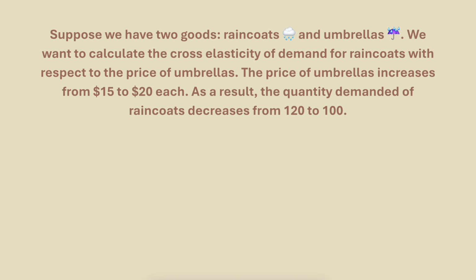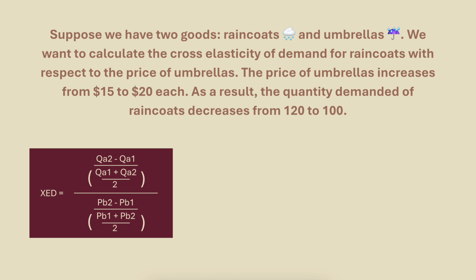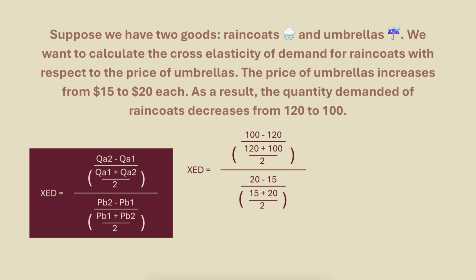Here we have numbers rather than percentages, so we need to use the midpoint method. The new quantity of raincoats is 100, minus the old quantity, 120, over the old quantity plus the new quantity, 120 plus 100, over 2. All of this over the new price of umbrellas minus the old price, so 20 minus 15, over 15 plus 20 over 2. Alright, let's calculate this. The top half simplifies to -0.18. The bottom half simplifies to 0.29. -0.18 over 0.29 equals -0.62.